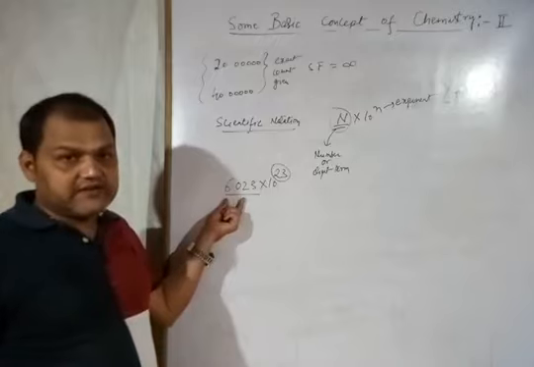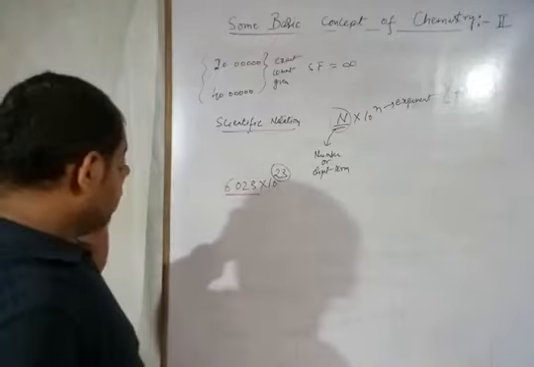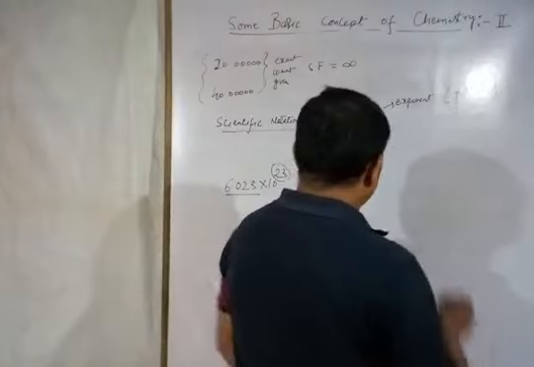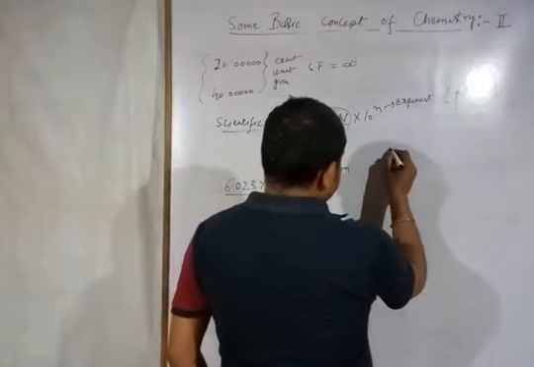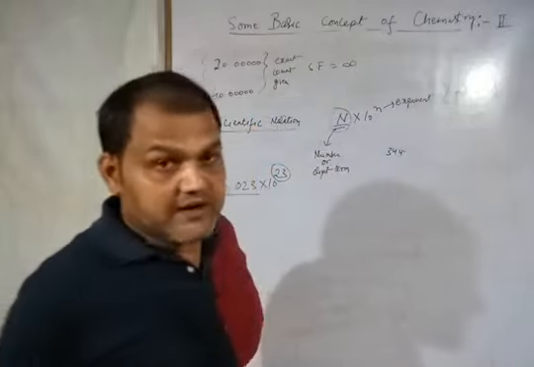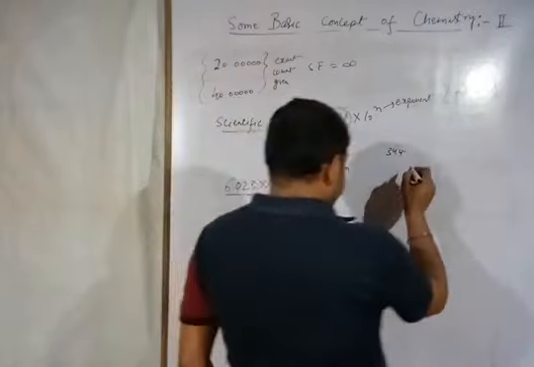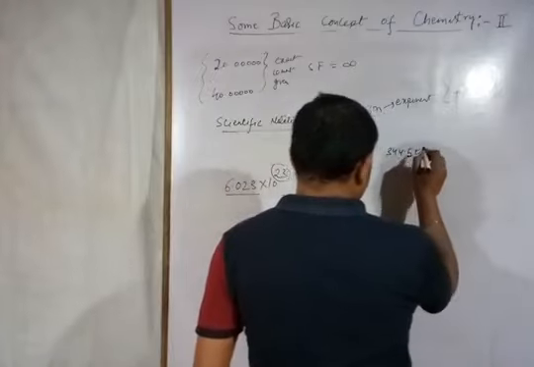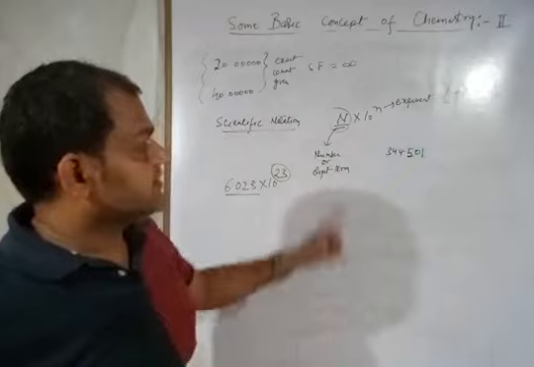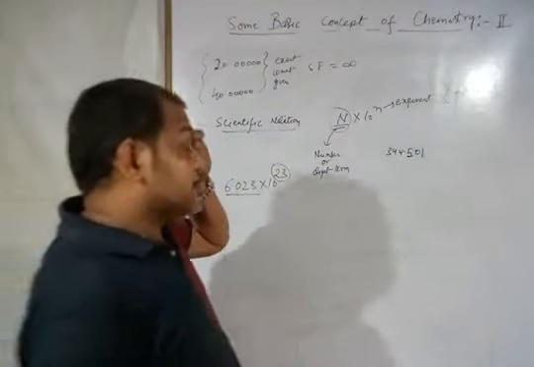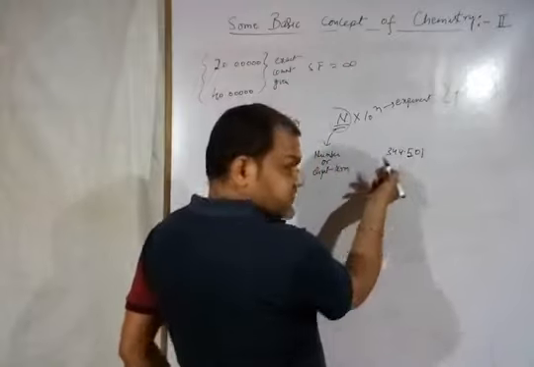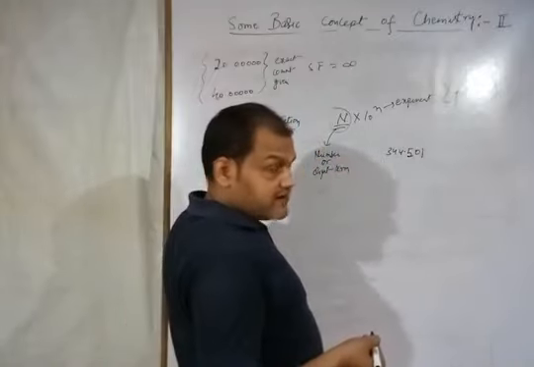It is important. Alright. Suppose I am writing an example: 344.501. You have to write this value in scientific notation. That means now you have to shift the decimal between these two digits. So you are shifting the decimal towards the right side. Alright.